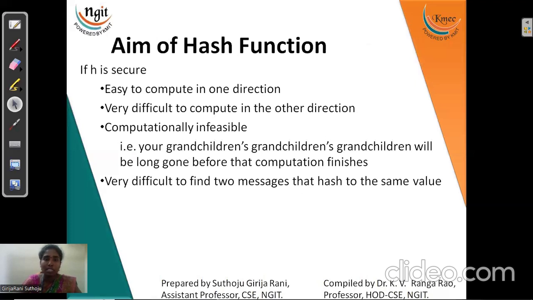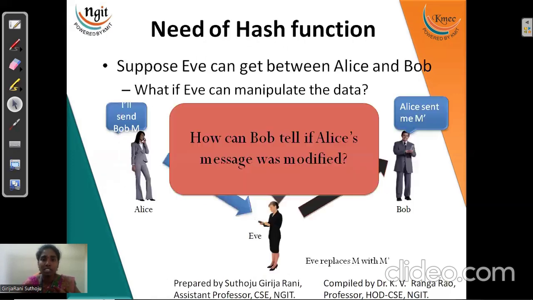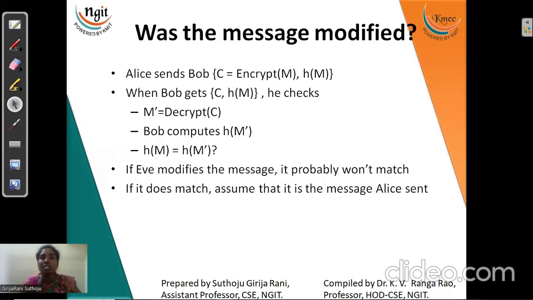Now, for that purpose, the main aim of a hash function is to check integrity, right? If our hash code value is very strong, then as per the slide, even our children and grandchildren will be gone before the computation finishes, right? So a strong hash function should be coded.